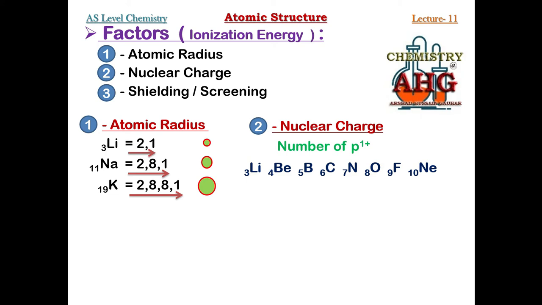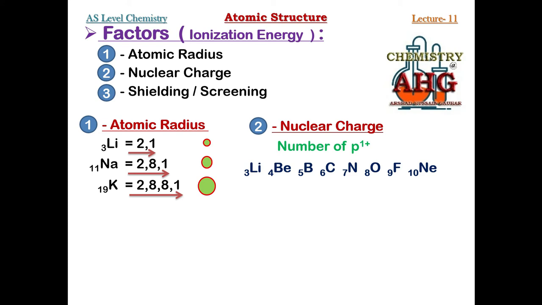Now if it is asked what the nuclear charge for lithium is, you can say the nuclear charge for lithium is 3 because it has 3 protons, beryllium has 4, then 5, 6, and so on. Right now we are just focusing on nuclear charge, and you can remember that nuclear charge is the charge on the nucleus. Okay, now lithium has 2 shells and 3 protons. Neon has 2 shells and 10 protons. So what does this mean? Which nucleus is able to attract 2 shells strongly?